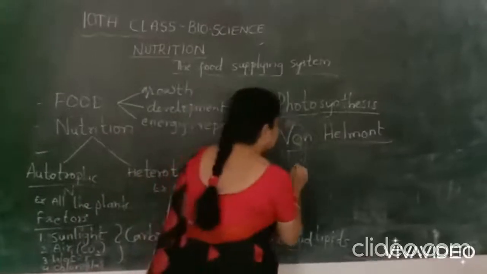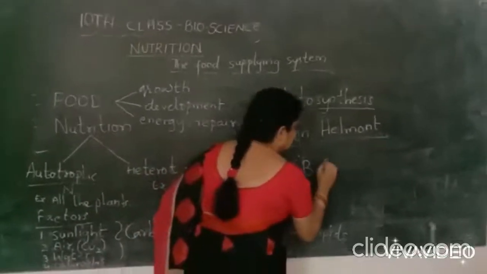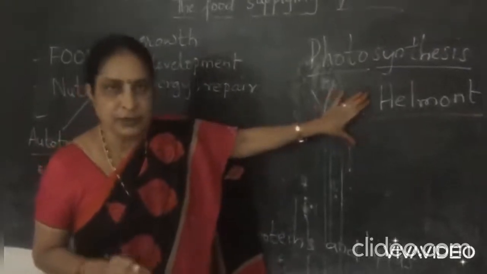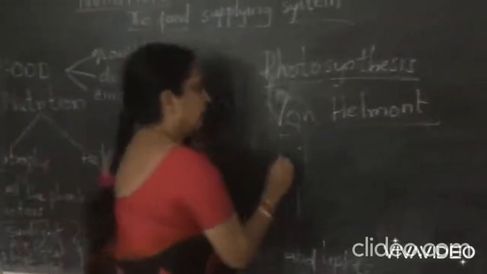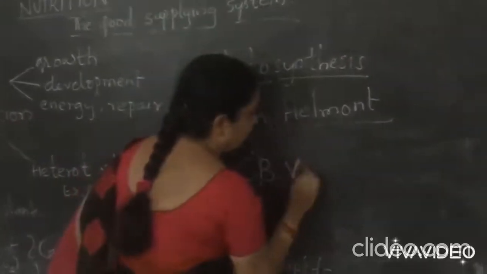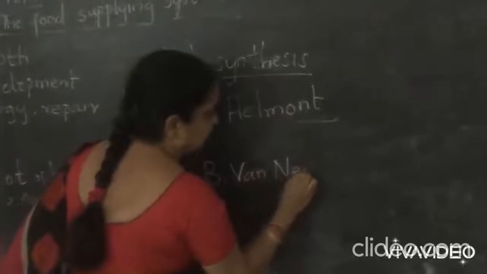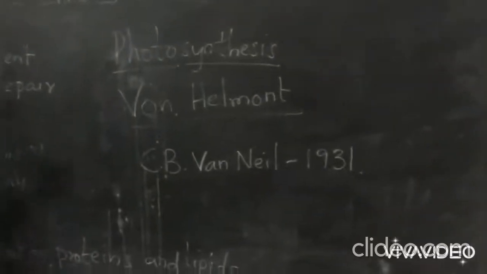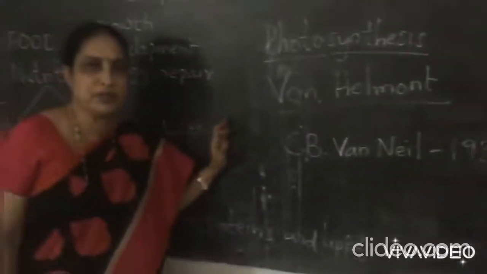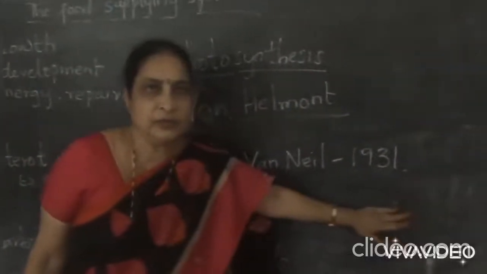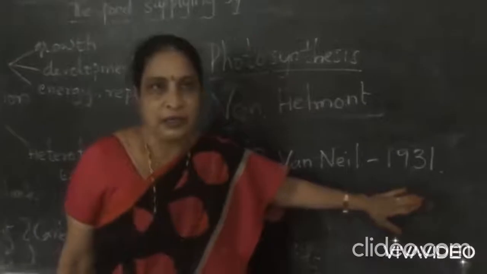Finally, C.B. Van Niel, in 1931, did many studies and experiments.